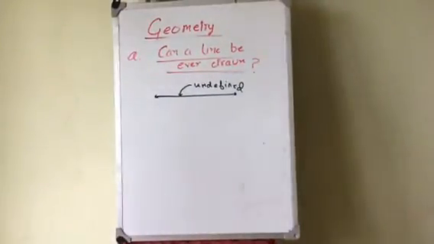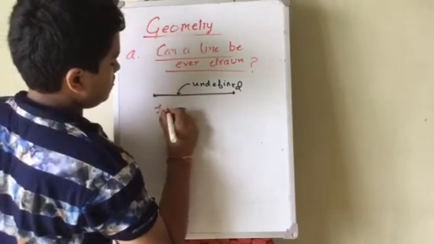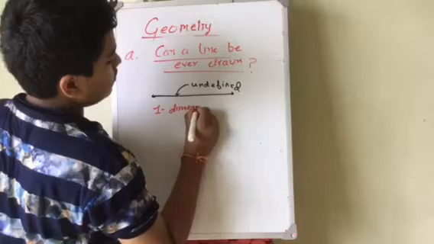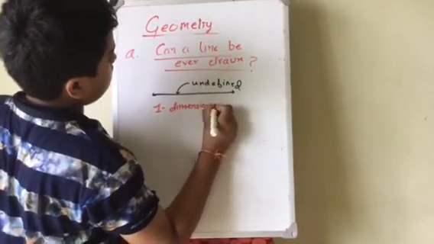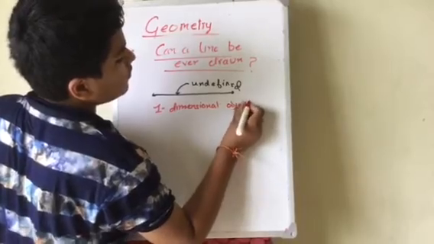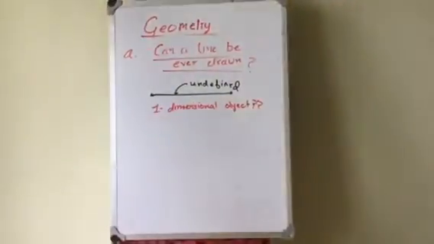Line is a one-dimensional object. What do we mean by that?